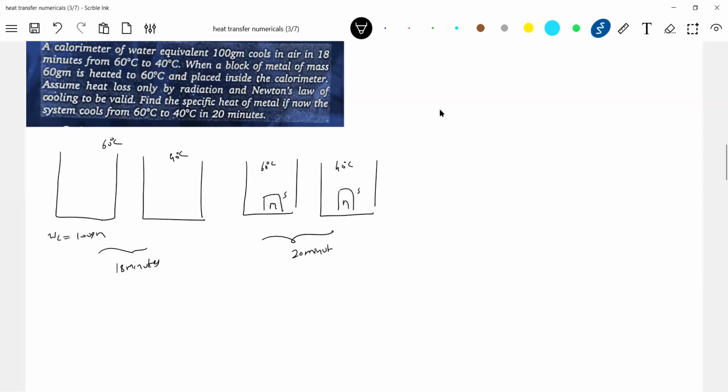How to introduce all these ideas? Did he give the temperature of the surroundings? It cools in air, and when a block of metal is heated and placed inside the calorimeter, I assume radiation. Now, what are the problems? We don't know the temperature of the surroundings also. Let it be Ts, I'll write it.